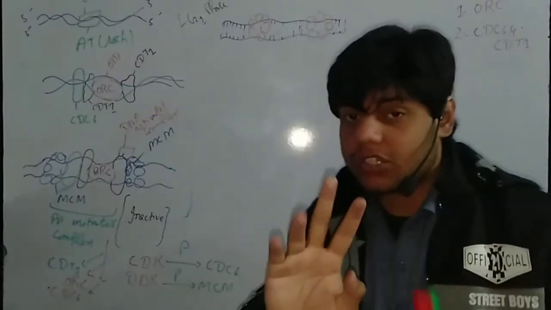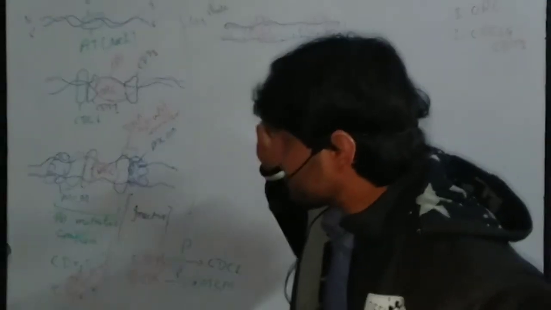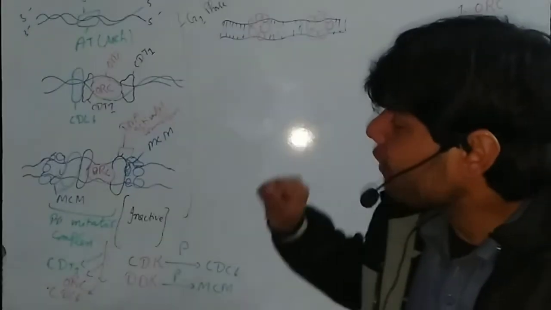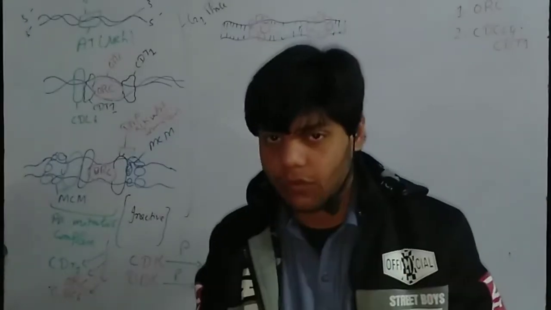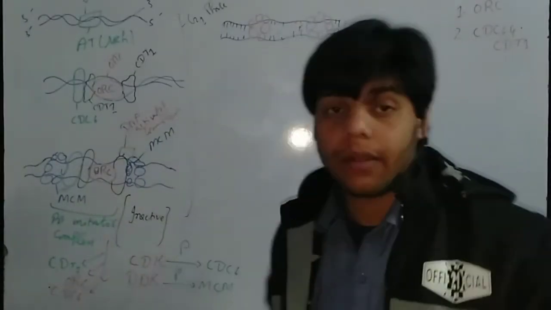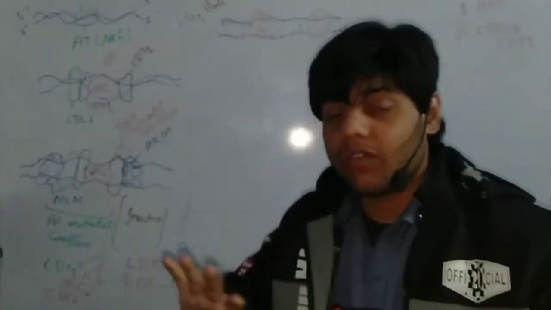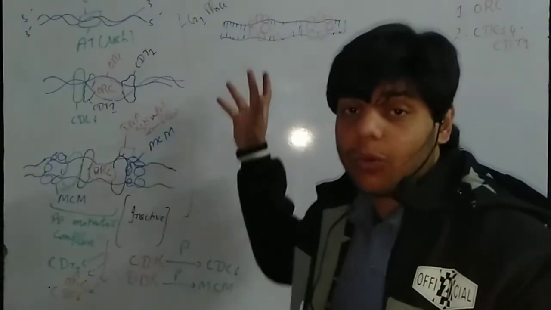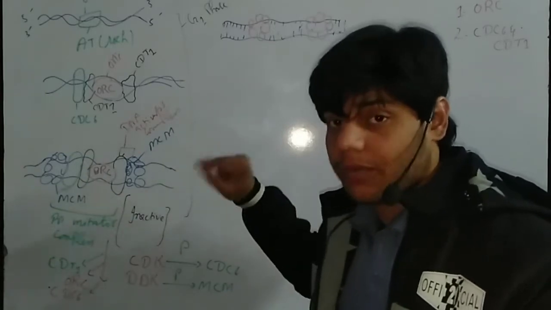Now what actually happened after that? We have just 2 MCM proteins present at that specific site, and the rest of the proteins are released out. Then the ORC is also present at that specific site, but it is not in an active form. That's why I didn't draw it here. Now, after that, some other proteins are activated. This is the S phase of the cell cycle which is going on.